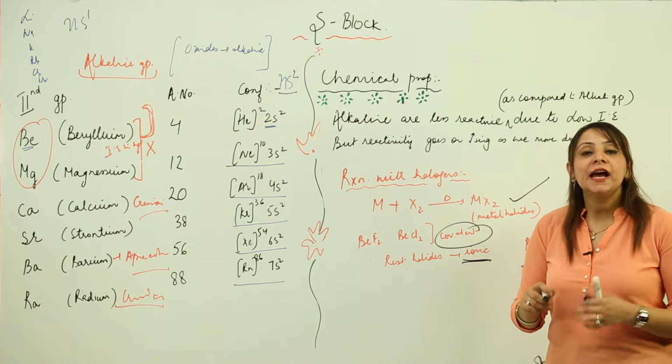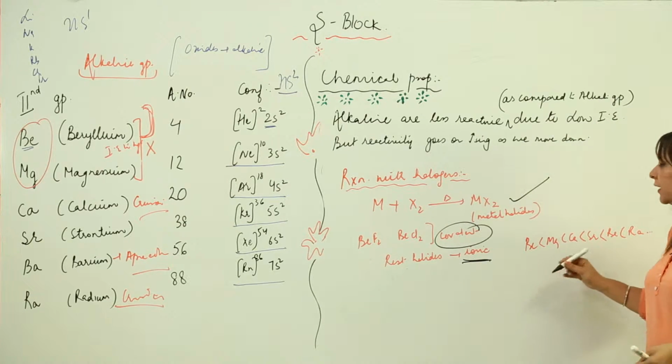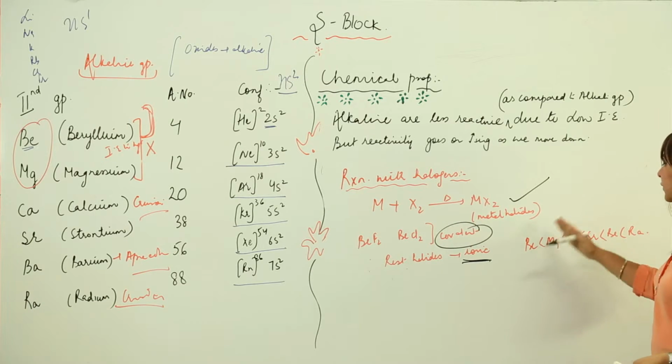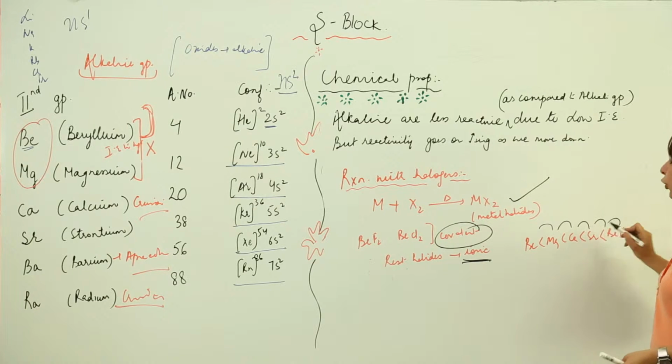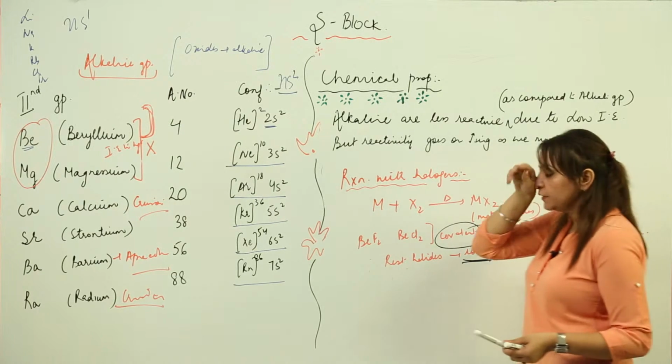So as far as the reactivity towards the halogens is concerned, they follow the same order. That means reactivity goes on increasing down the group as the ionization energy is decreasing and the size is increasing. So this is the reaction with halogens.